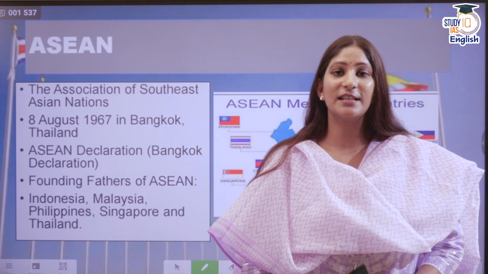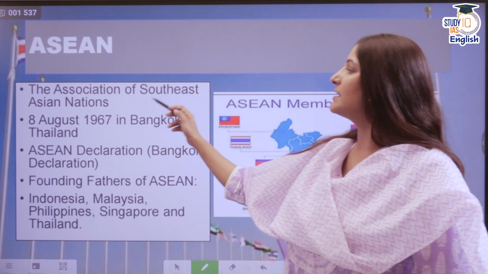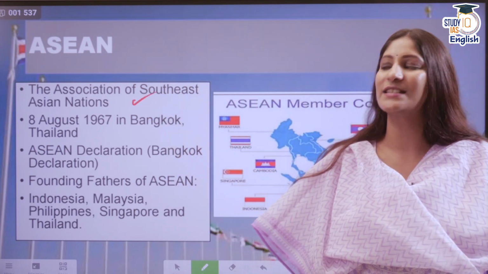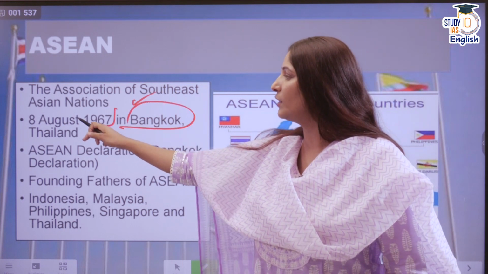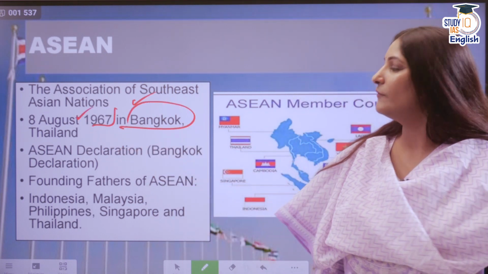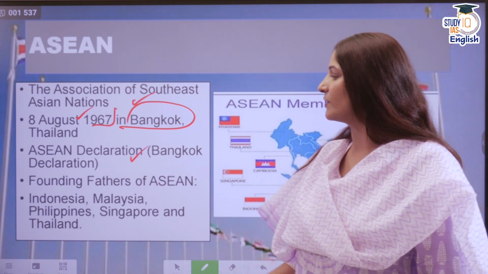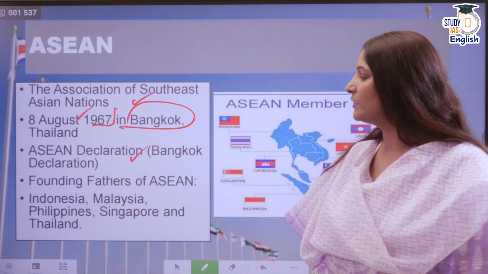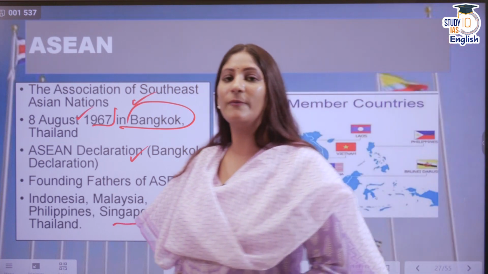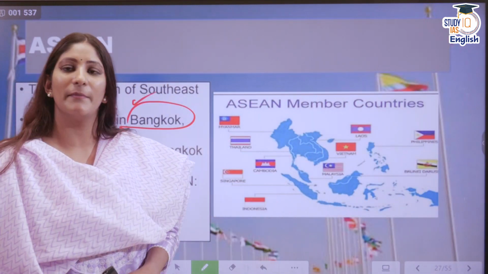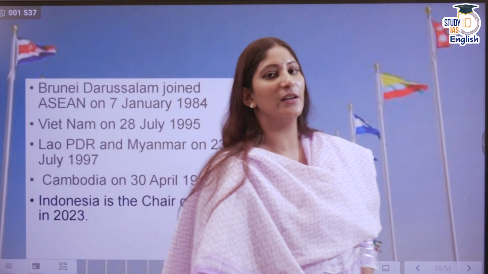Now moving ahead to the next portion, we have ASEAN. ASEAN means the Association of Southeast Asian Nations, and it emerged in 1967 on 8th of August in Bangkok, Thailand, with the help of the ASEAN Declaration. Founding fathers of ASEAN include Indonesia, Malaysia, Philippines, Singapore, and Thailand. With the help of the map, you can see ASEAN member countries. Alright, so this will also be given in the PDF.